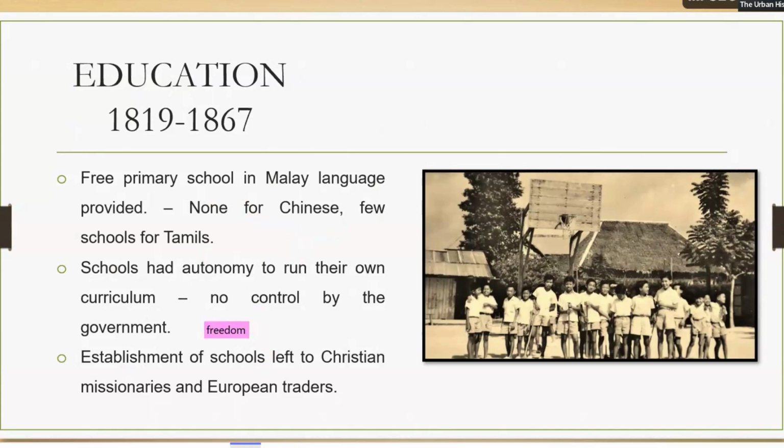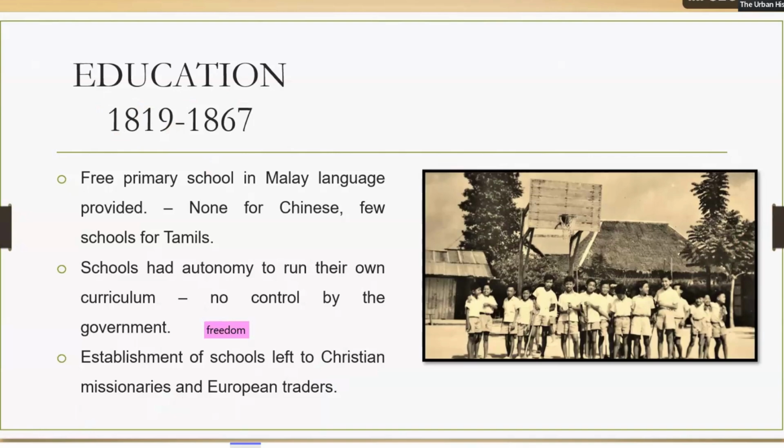There were also some schools created by Christian missionaries and European traders, and some rich Chinese traders would also spend money to build schools. But generally, in this period there were not many educational opportunities for children. Most children remained at home. They didn't really go to school. They stayed at home and helped their parents. As they got older, they started working early. This was normal and common in those days.